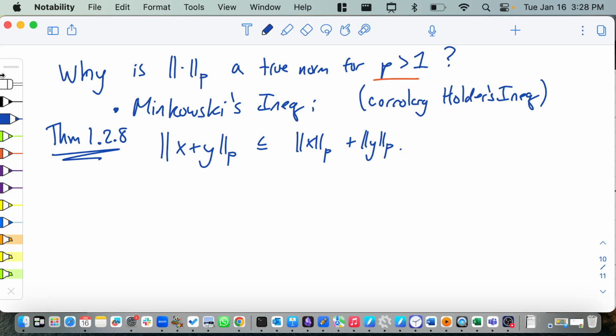Minkowski's is saying that that statement holds true exclusively for p greater than 1? Yeah, that's right. You fix any p greater than 1, and then this will hold for all x and y, where x and y are either vectors of length n or infinite sequences, and it will still hold. The proof is quite annoying. I was thinking about doing the proof, and I was like, this is just a lot of inequality stuff. If you really want to know, go look at the book.